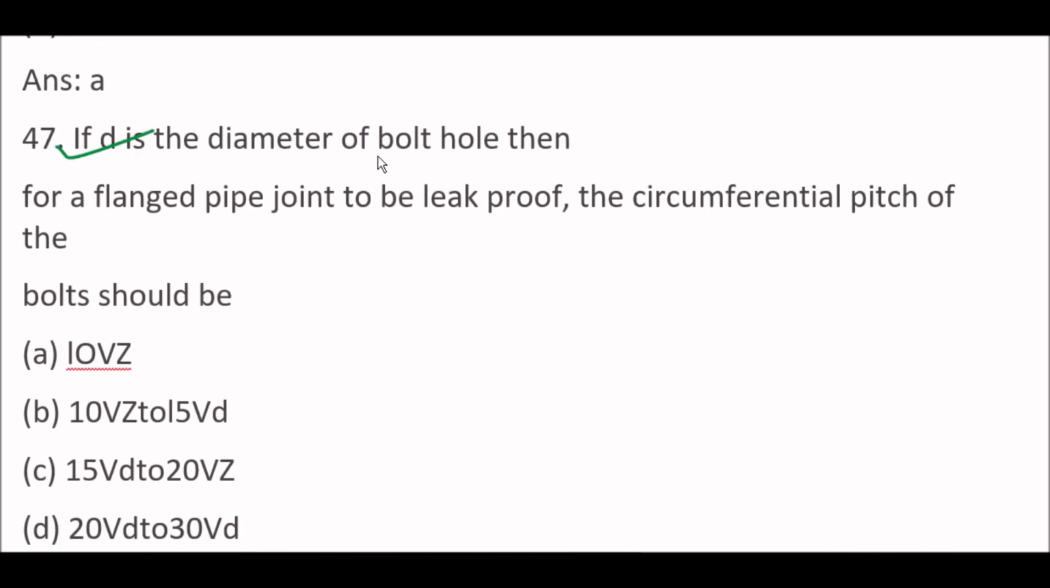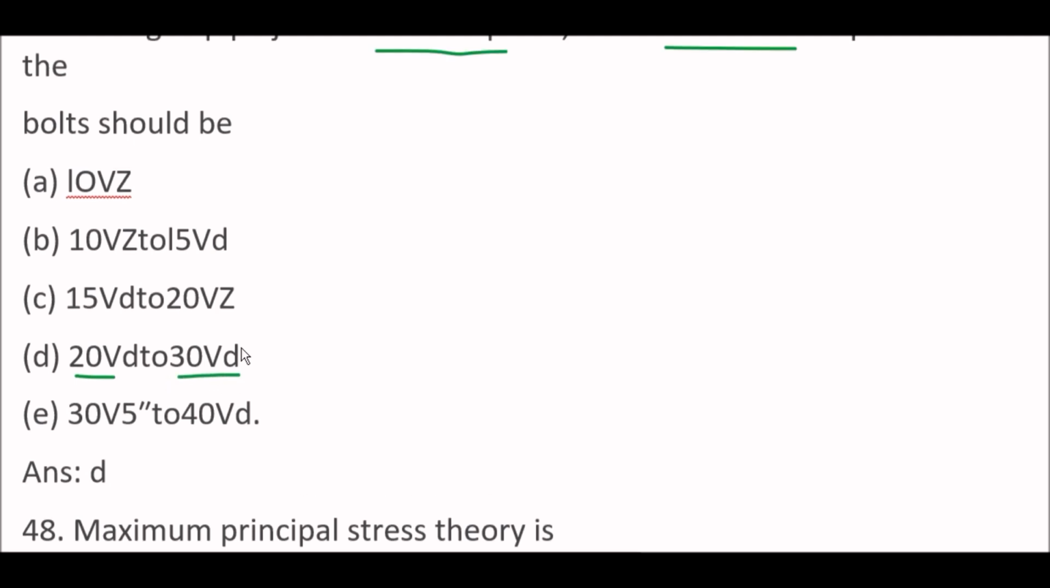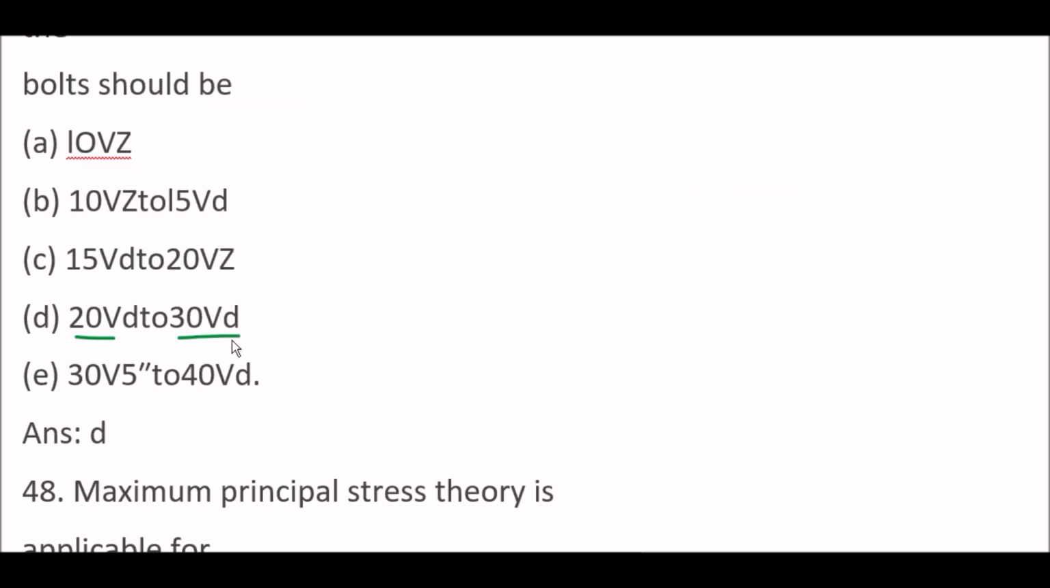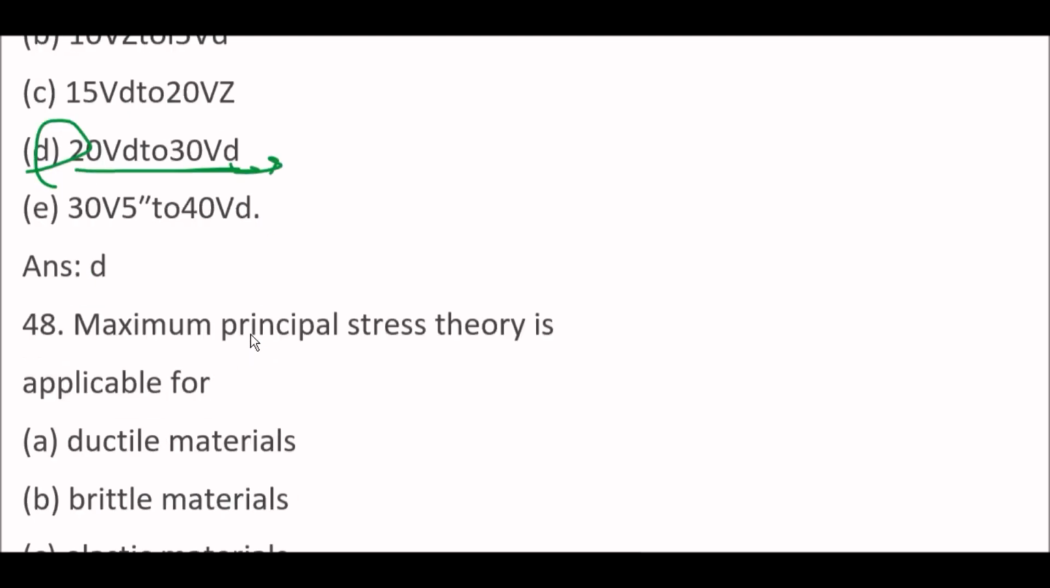Next question. If D is the diameter of bolt hole, then for a flanged pipe joint to be leak proof, the circumferential pitch of the bolt should be option D, 20 bolt to 30 bolt diameter. Okay. Here D stands for diameter. So right answer is option D, 20 bolt diameter to 30 bolt diameter.